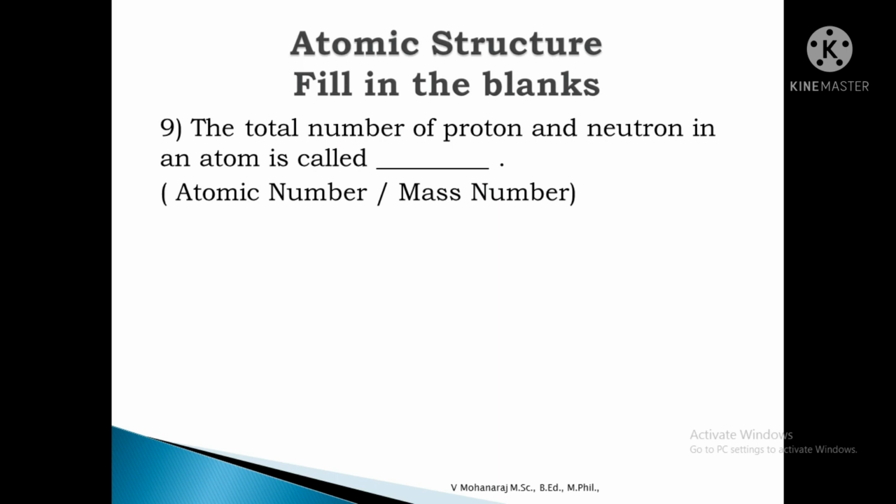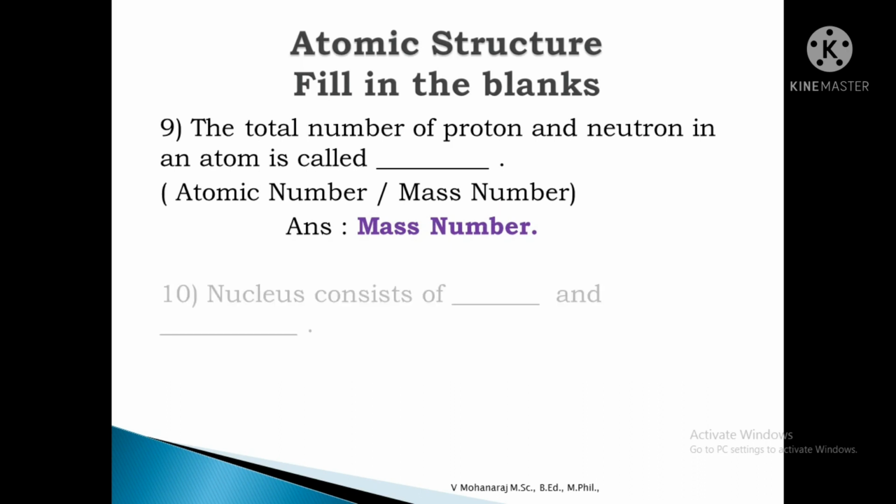So the atomic number gives information regarding proton and electron. At the same time, mass number is defined as the sum of the number of proton and number of neutron. So the mass number gives the information regarding proton and neutron. So the answer is mass number.